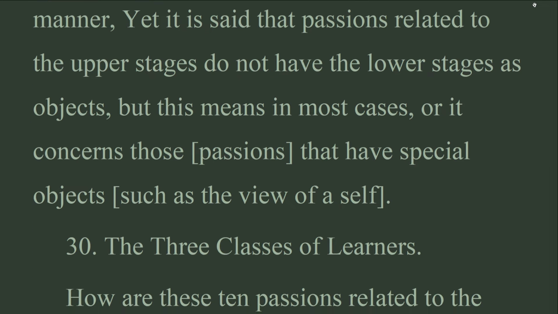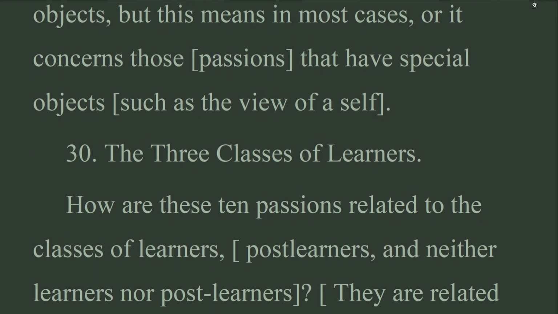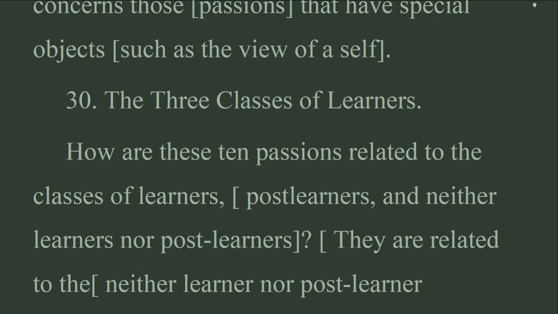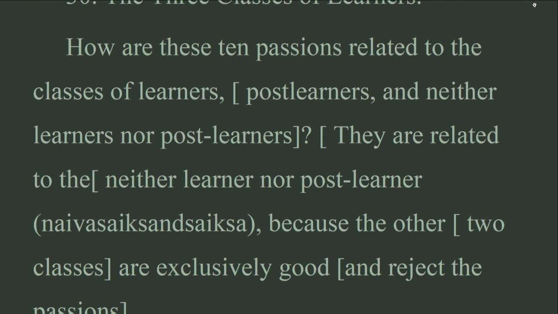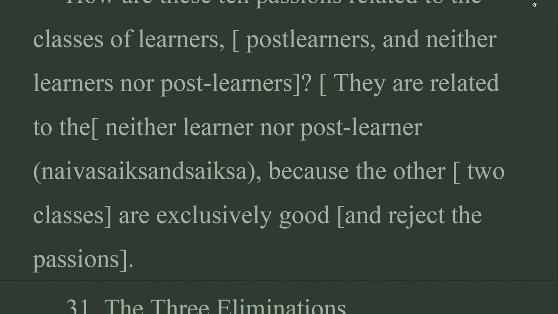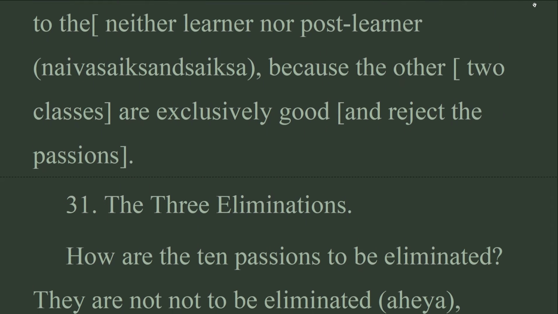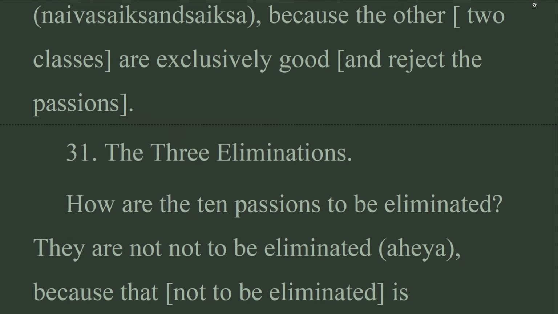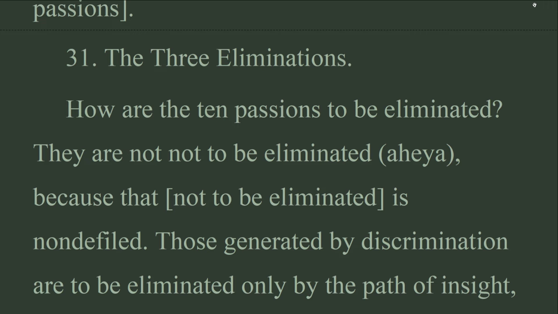30. The three classes of learners. How are these 10 passions related to the classes of learners, post-learners, and neither learners nor post-learners? They are related to the neither learner nor post-learner, navasaksa, because the other two classes are exclusively good, and reject the passions.